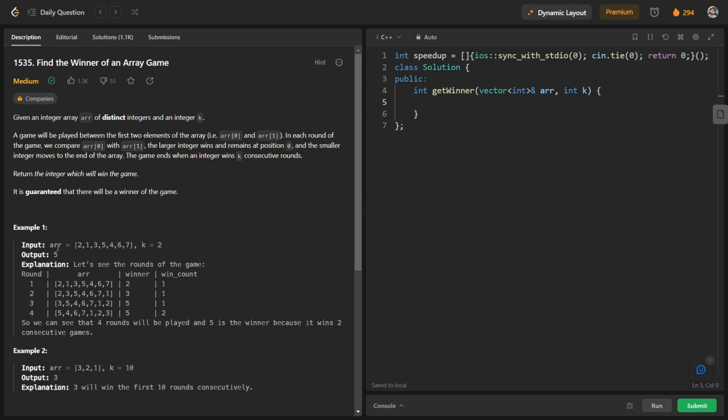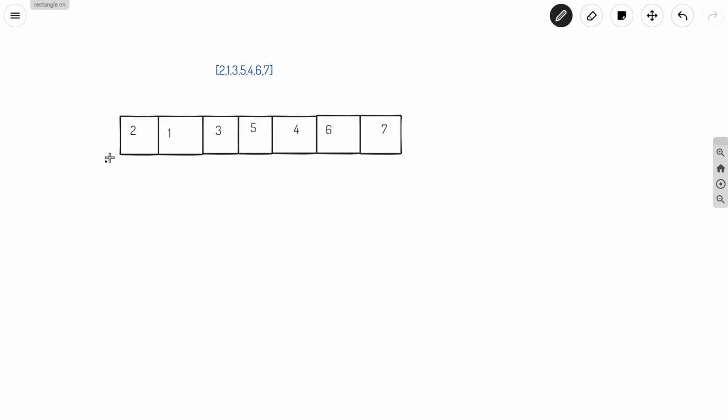Okay, so let us have a closer look at this example. We have the array 2 1 3 5 4 6 7 and the integer k is 2. So basically we have to find out the winner, and in this case the winner is that integer which will win exactly 2 consecutive rounds. So we will compare the first element and second element. This is our array, and you can see that we are comparing 2 and 1, that is the first and second element.